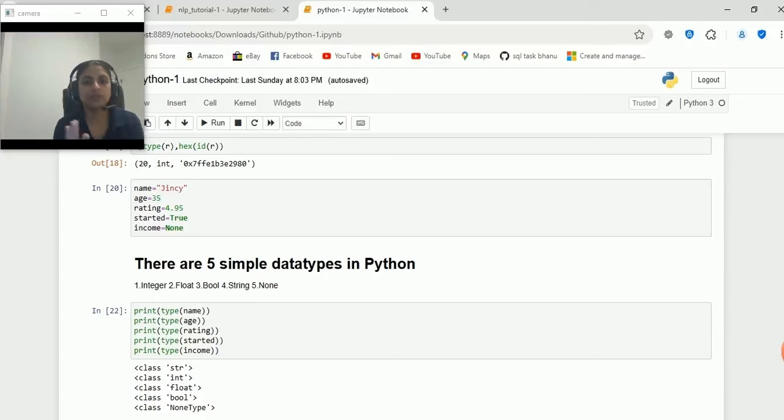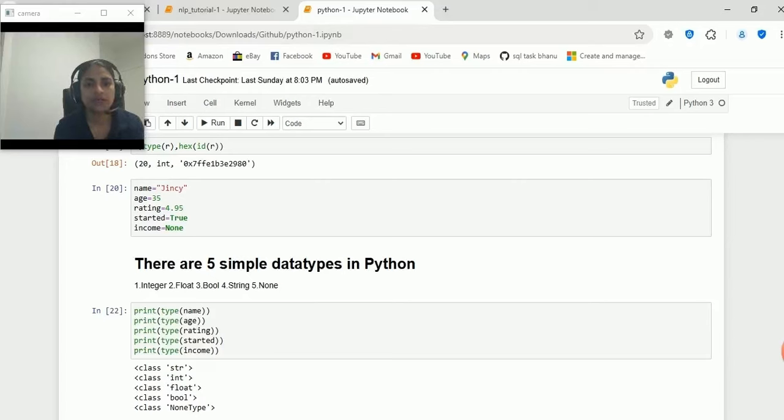So let's proceed with the data types of Python. There are 5 basic data types in Python: integer, string, float, bool and none type. When we create a variable in C, Java and all, we give the data type. But here we don't have to give the data type when we create a variable. The system will infer it dynamically.